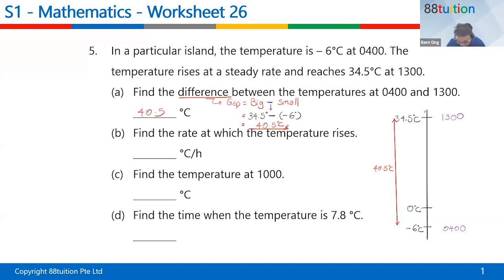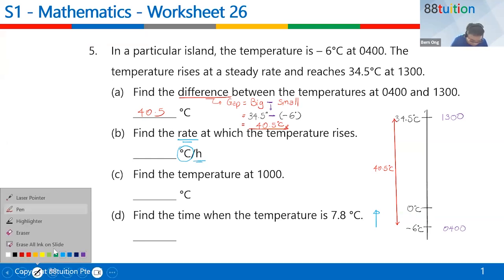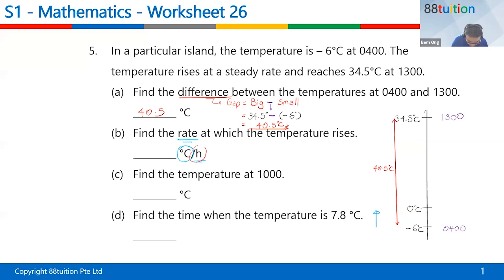Okay, come. So find the rate at which the temperature rises. Is it true that the temperature rises? Obviously, -6 to 34.5, it rises, right? It goes up. It goes up at what kind of rate? And the clue I give you is degree Celsius per hour. I did tell you before, the meaning of per hour means what? Per means in 1 hour. So hourly, in 1 hour, how many degrees Celsius did it go up?